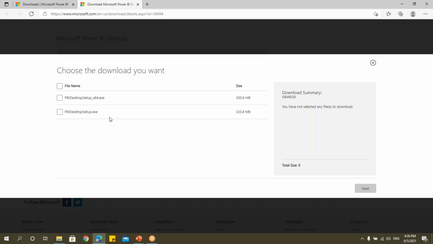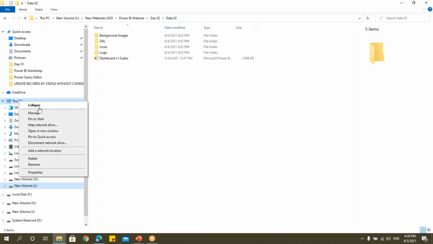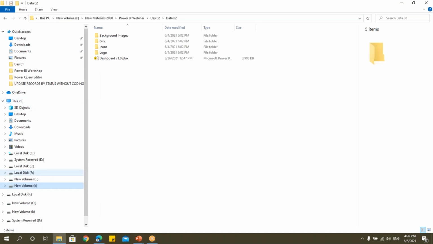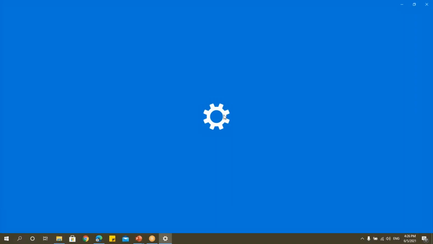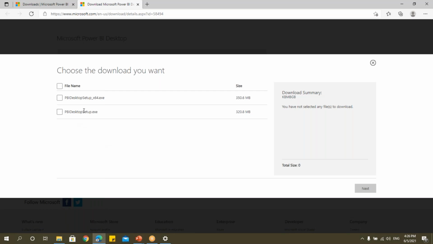If you're confused about which version to install, go to your system. Here we have this PC. Right click and say properties. Here we'll get the properties of the operating system. What I have here, you can see that I have 64-bit. So if you think that your system is 64-bit, please install 64-bit. Otherwise, if you have 32-bit, go and download that one.